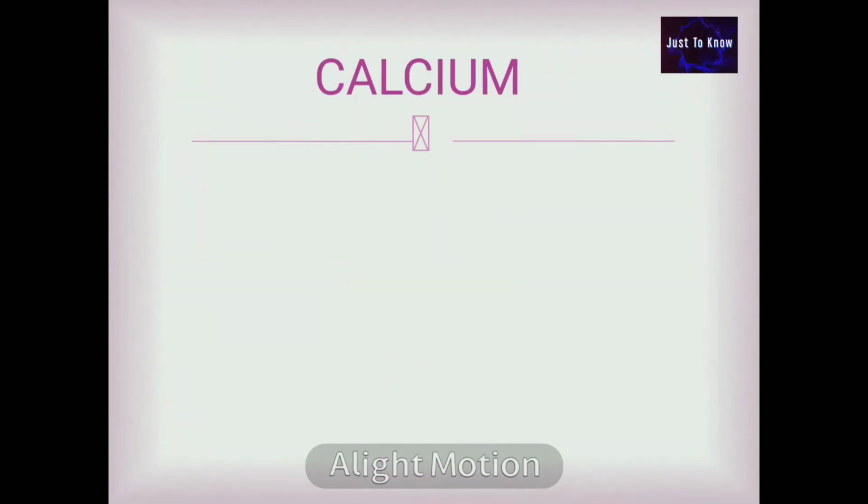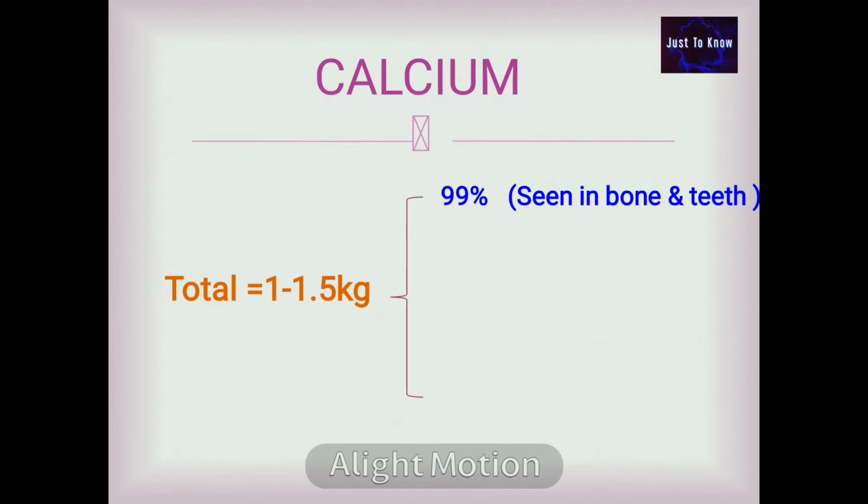Calcium. The total body content of calcium is 1 to 1.5 kg. In that, about 99% is seen in the bone and teeth and 1% in the extracellular fluid.